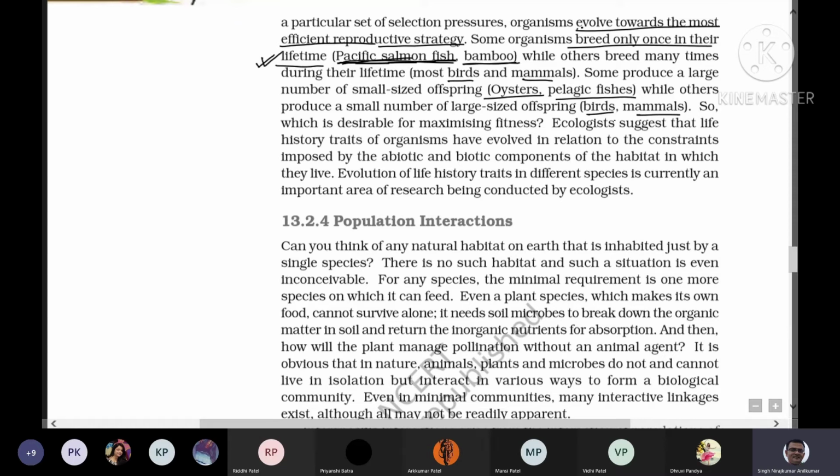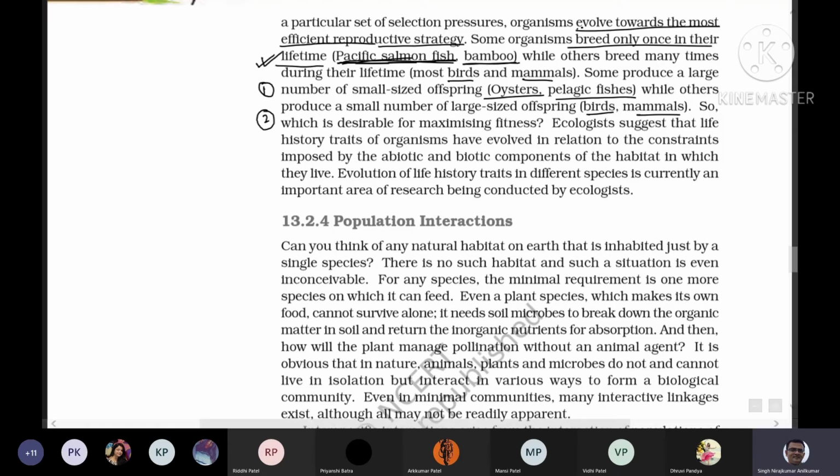So which is more desirable, the question is. The first one, oysters and fish, produce a large number of offspring, but they are small in size. Or the second, mammals and birds, produce a small number of offspring, but they are large in size. Which one is good? Ecologists suggest that both are good, depending upon the climatic condition and the resources available.